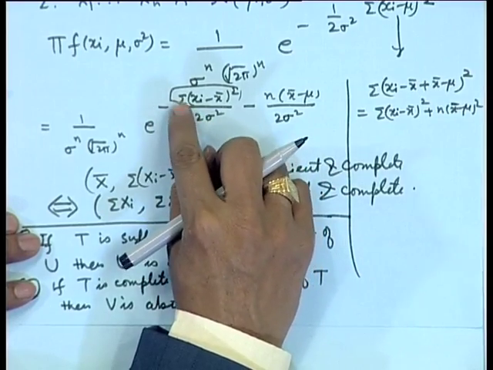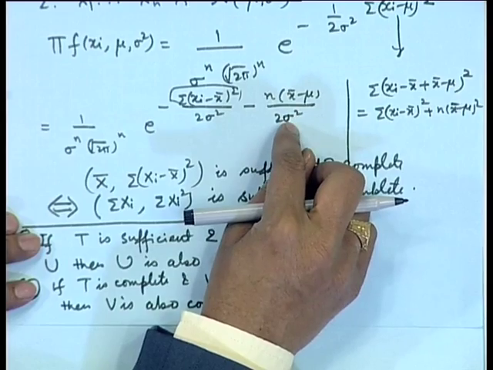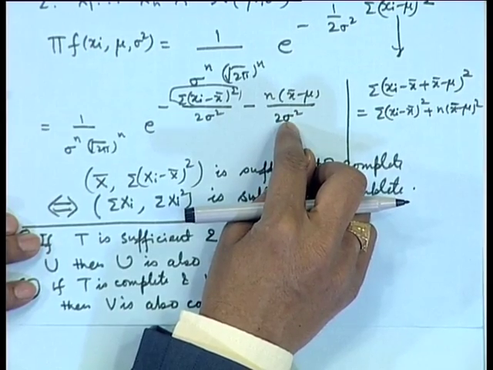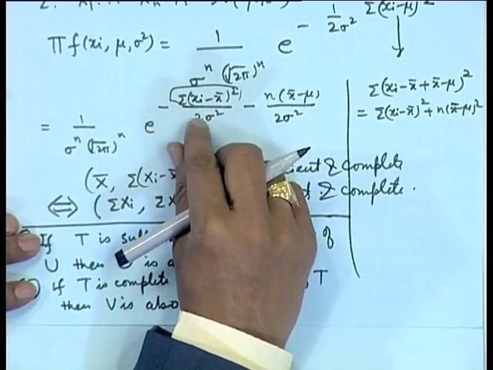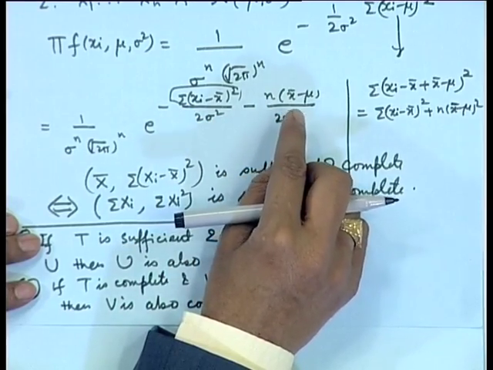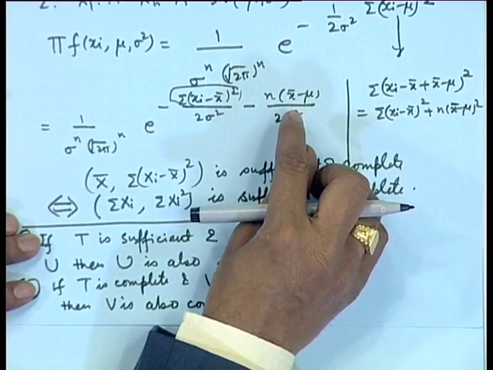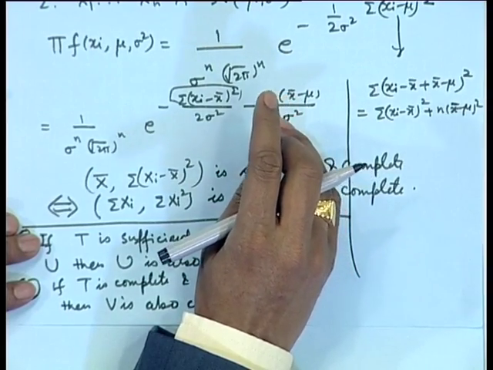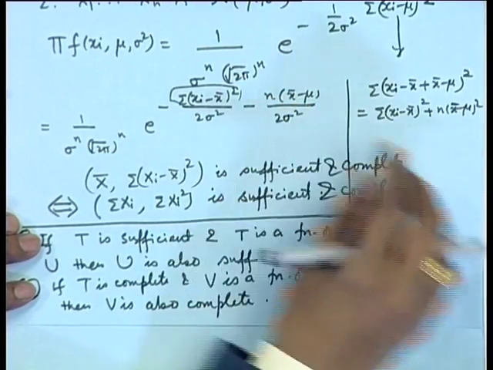One of the parameters can be written as minus 1 by 2 sigma square and another as minus n by 2 sigma square. So, the range of the parameters is minus infinity to infinity and minus infinity to 0, and therefore, this will be complete.